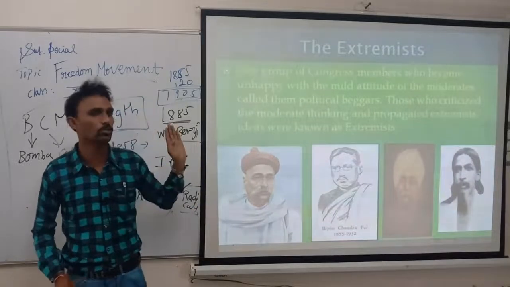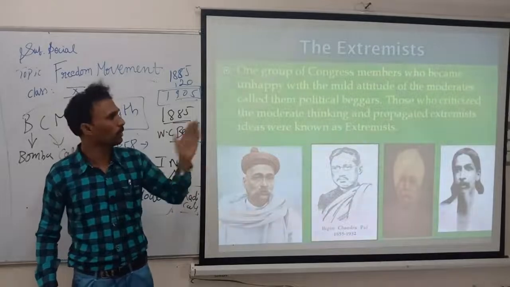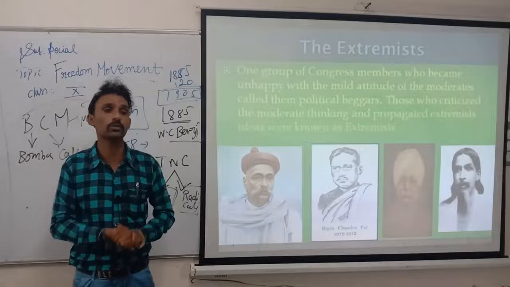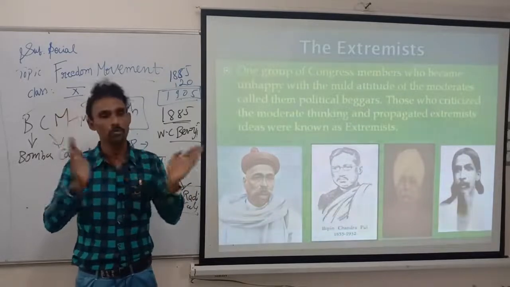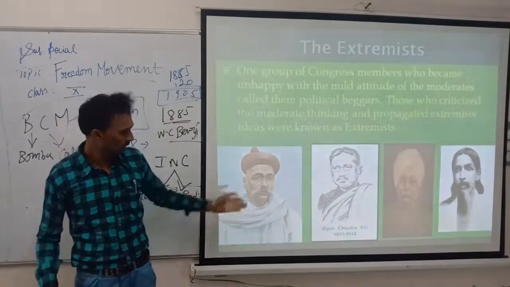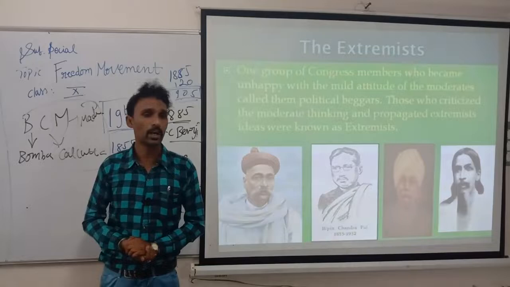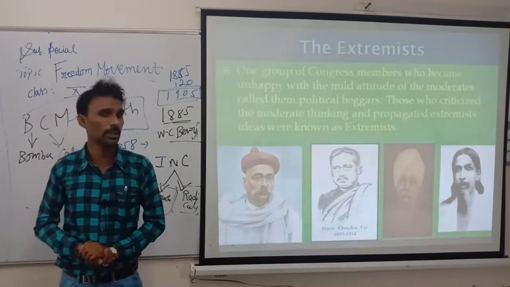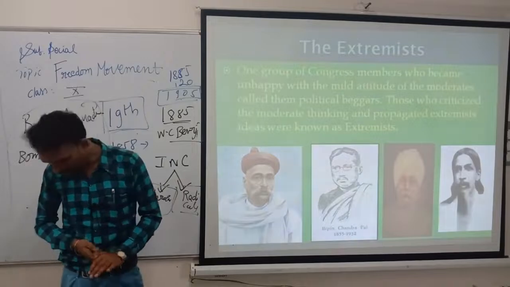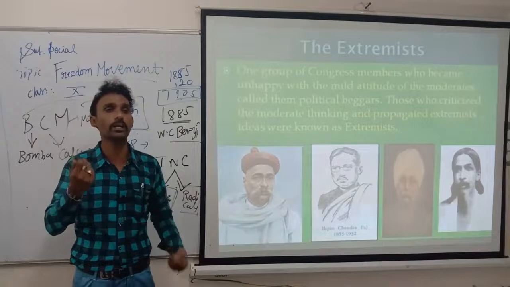Both are the same. A group of Congress people who became unhappy with the mild attitudes of moderates. The moderates did not make them happy. So they came outside and called them political beggars. How will beggars ask? Like that they are asking for independence. They said, we are not beggars, we will fight with them. That's why they came outside. Who are they? Four members: Lal, Bal, Pal we can say. Lala Lajpat Rai, Bal Gangadhar Tilak, Pal means Bipin Chandra Pal, and one more is Aurobindo Ghosh. These four came outside and started to fight against the British.